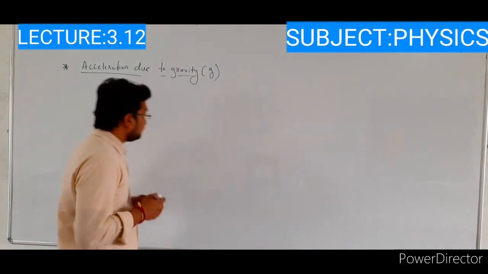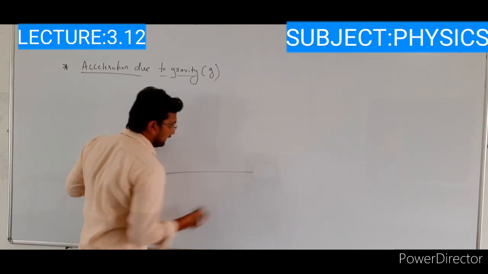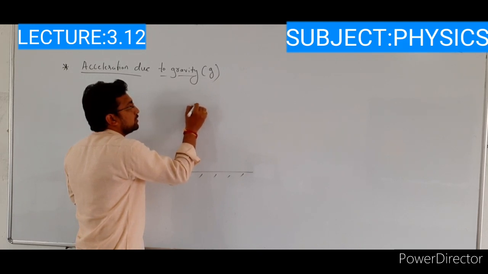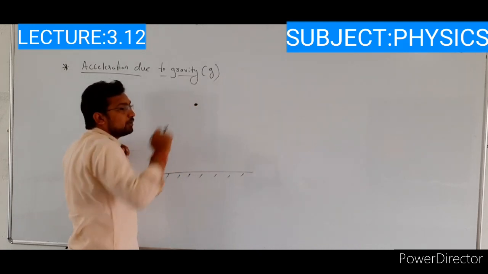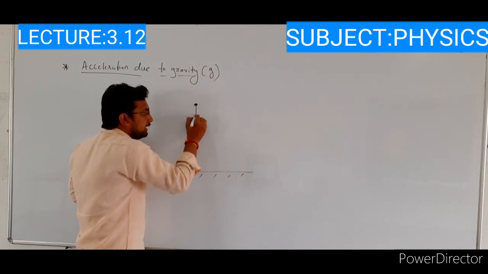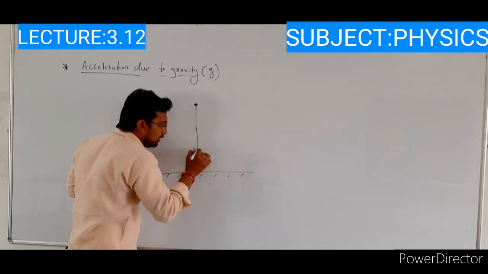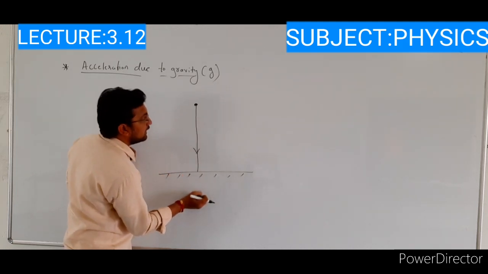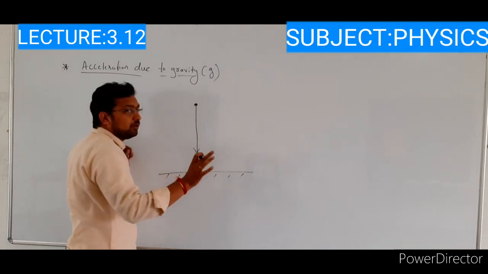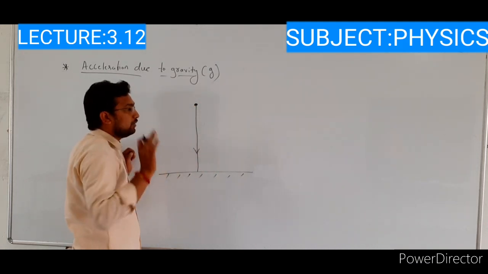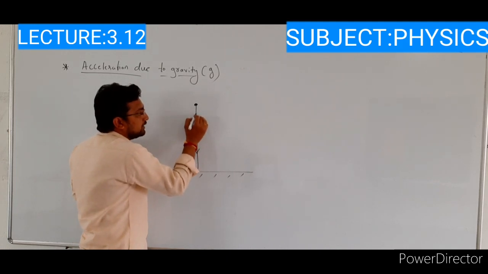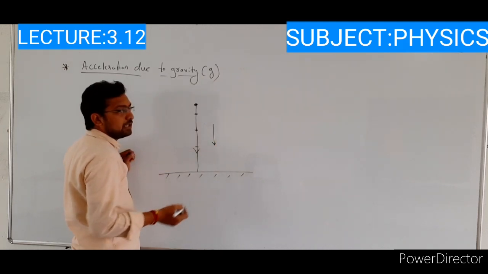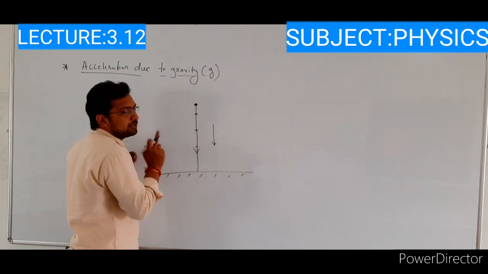Okay, see here. This is a reference plane. This is the position of the object. Here we are releasing this object from this position. The object moves in the downward direction because of earth's gravity, or the attraction force. Here the velocity of this object goes on increasing, which means the velocity changes.